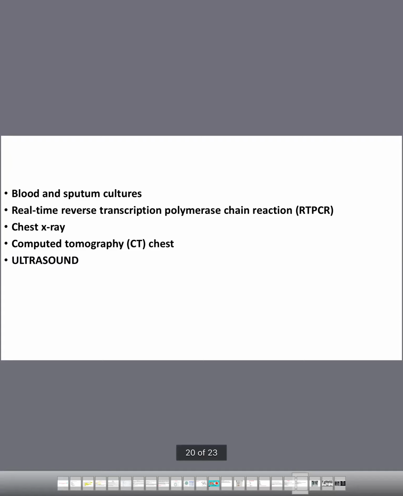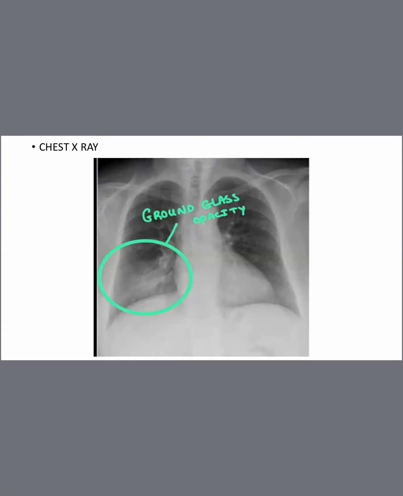And chest X-ray, computed tomography, ultrasound. This is very helpful actually. I'll show you one scene. This is chest X-ray. Can you see this ground glass opacity? Yes. This ground glass opacity is due to interstitial edema, which won't be very clearly visible in chest X-ray. If you take an X-ray, it won't be clearly seen. So we will prefer a CT scan.